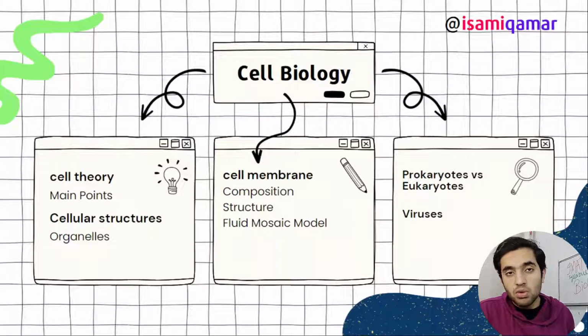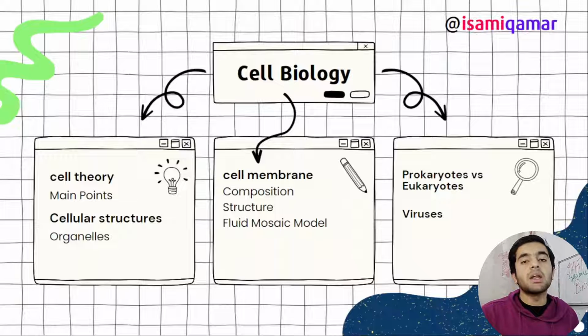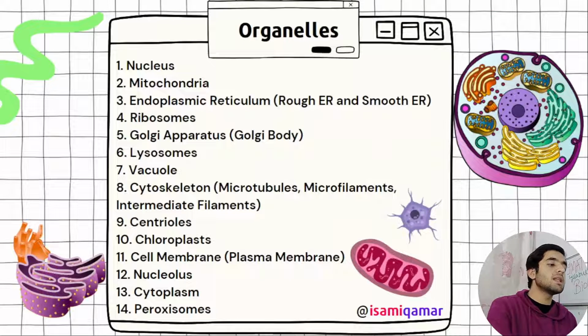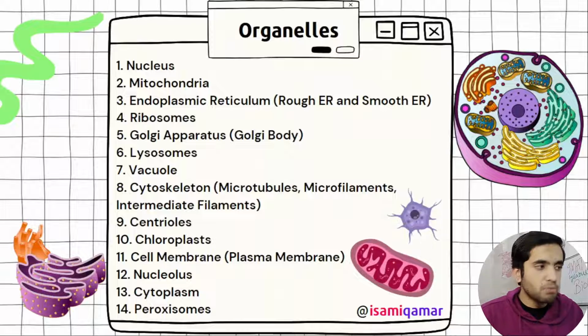Then we have got cellular structures. Cellular structures are basically organelles. So now let's move on to our organelles. This is the list of 14 organelles. One is missing, glyoxysome, I did not mention here, but you need to study that too.